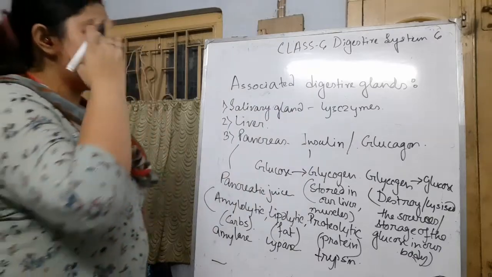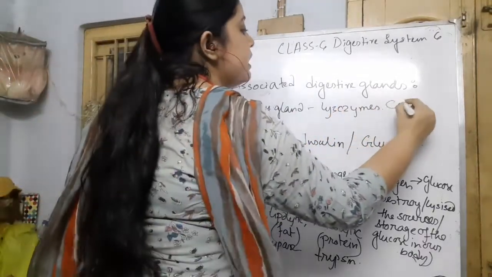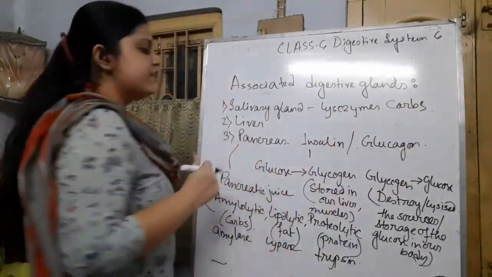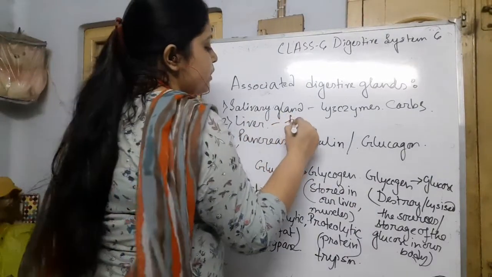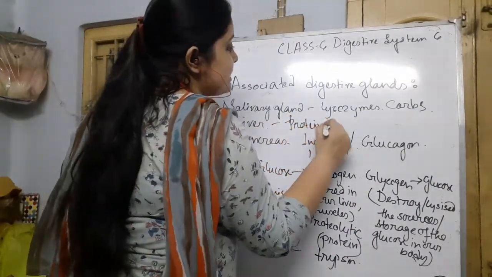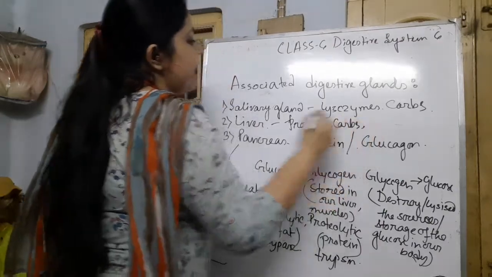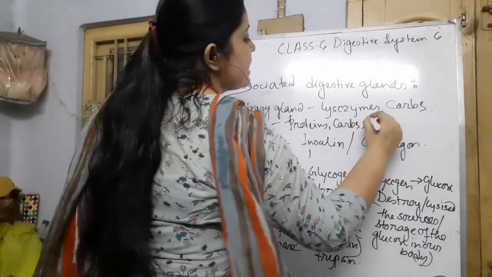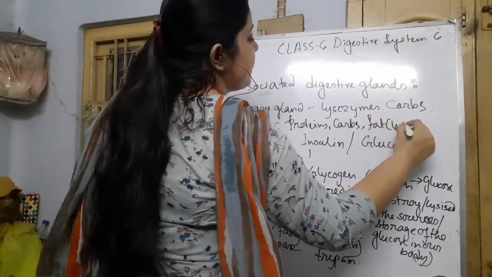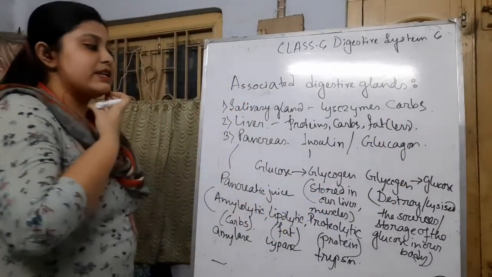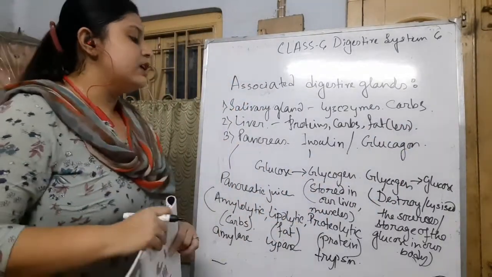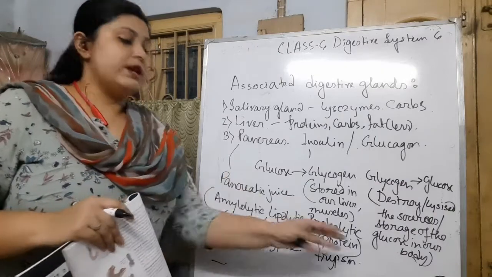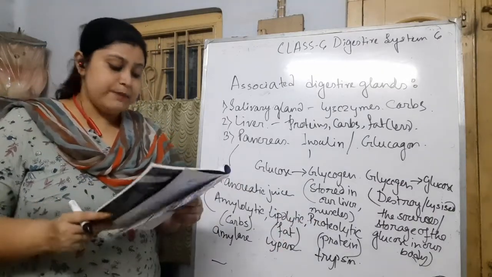In the salivary gland, a small amount of carbs can be digested. In the liver, all proteins as well as carbs, and some of the fats can be digested. And in the pancreas, every type of amylolytic, lipolytic and proteolytic enzymes are present.